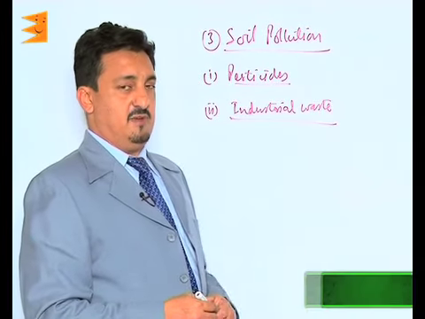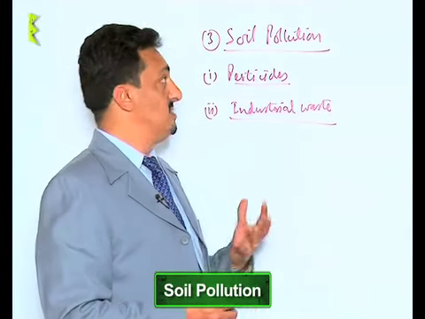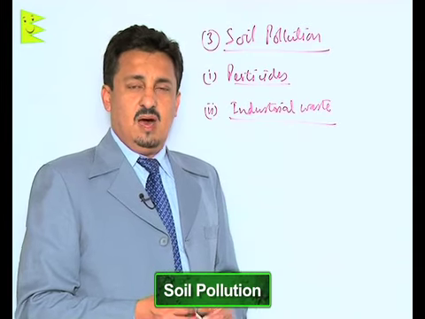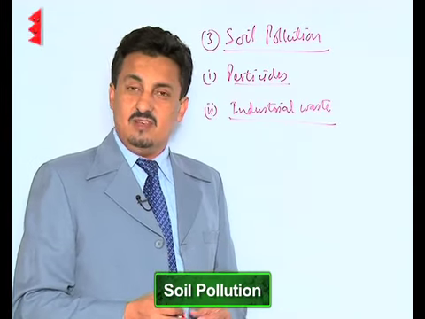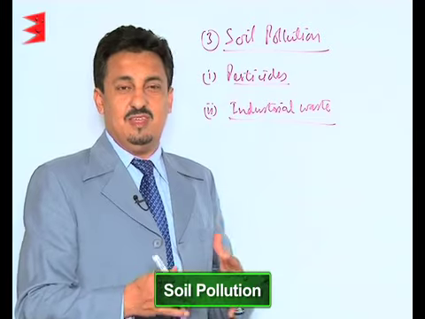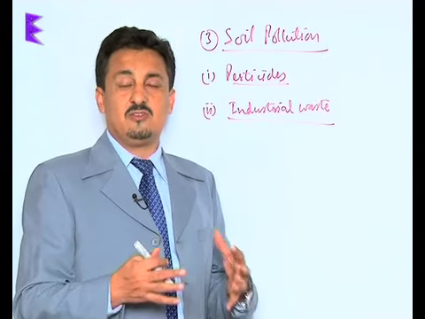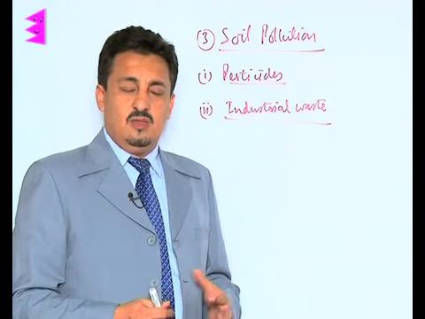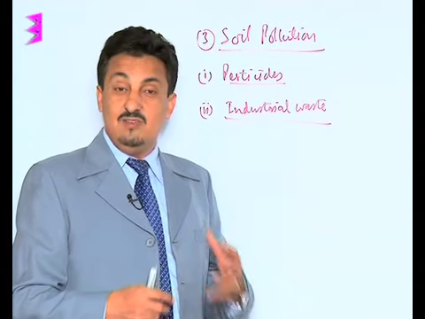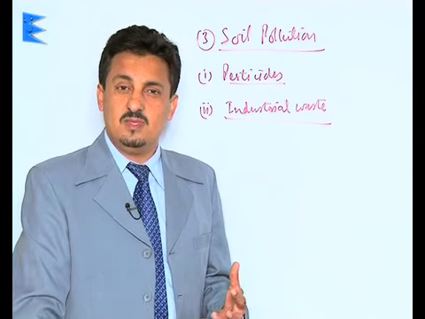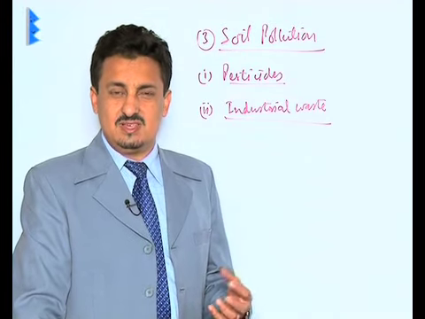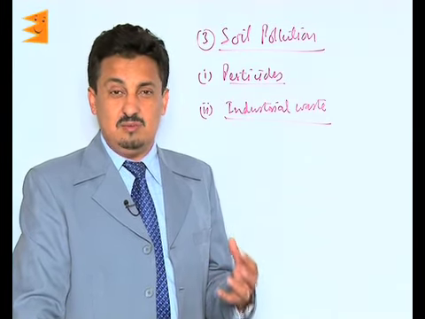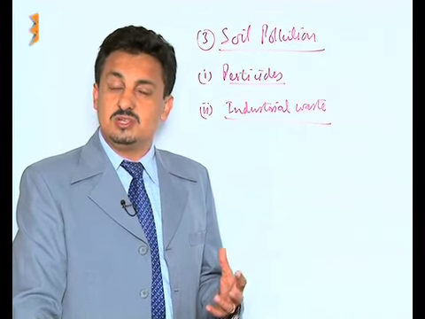Let us see the third type of major pollution, which is called soil pollution. Being an agricultural-based country, we need to know that soil is very, very important for us, because the main source of income for a country like India is agriculture. For this agriculture, we are heavily relying on our soil. And if that soil gets contaminated, affected by certain toxic chemicals, it becomes unfit for agriculture.